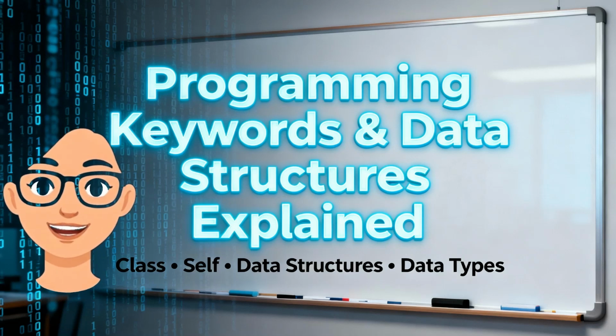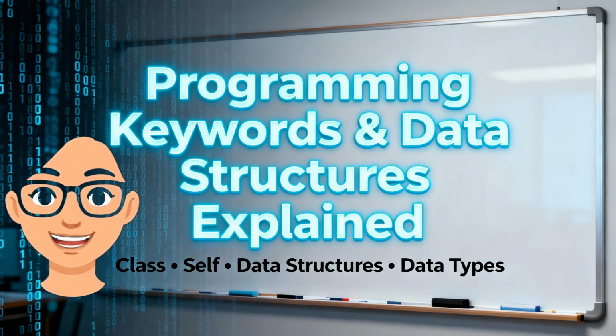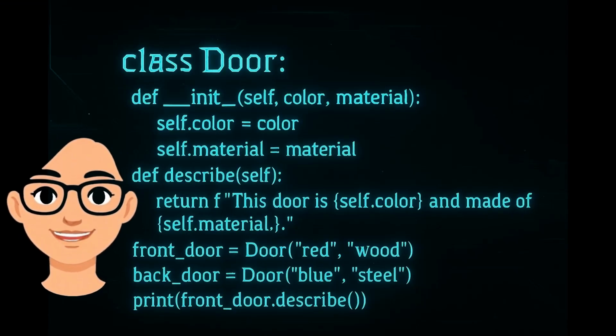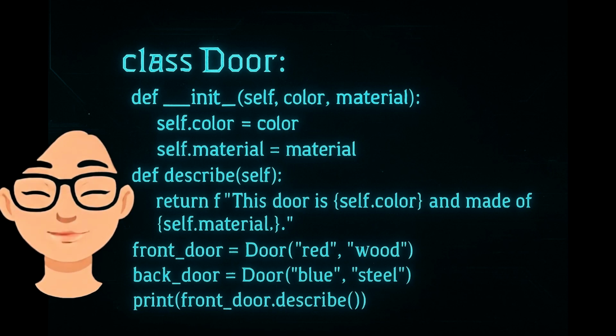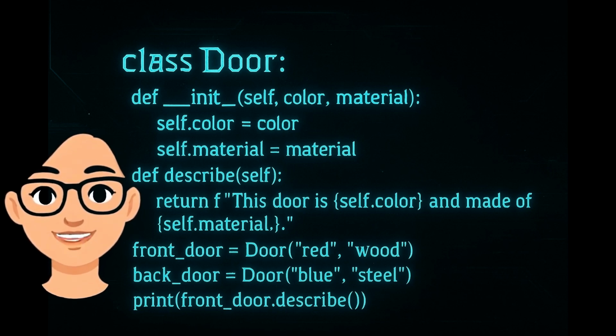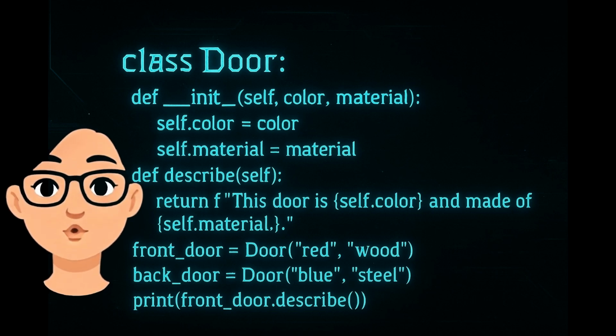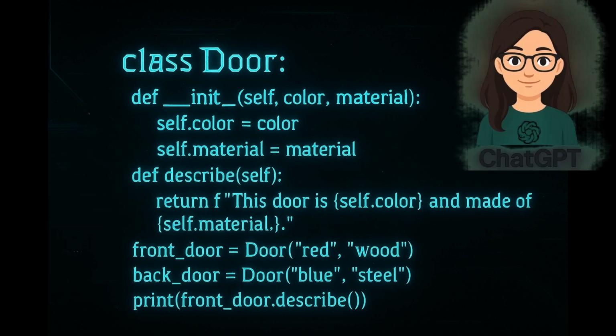Keywords in programming unlock certain things just like keys. For example, the keyword class unlocks the ability to create blueprints for objects. Inside a class, the special keyword self is like the key to the object itself. It lets you write attributes directly onto that object.